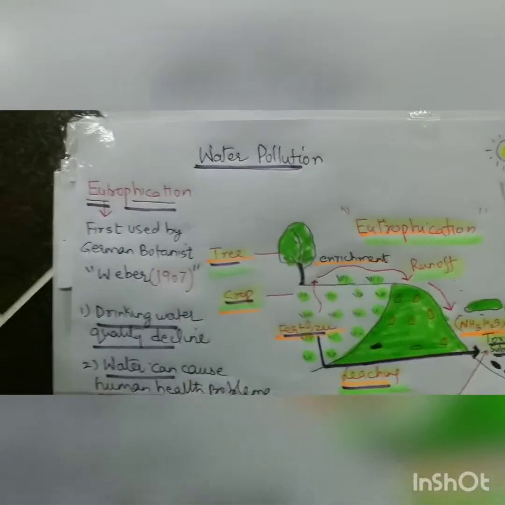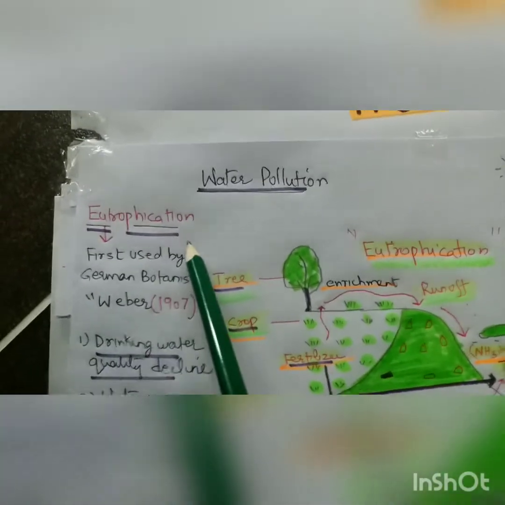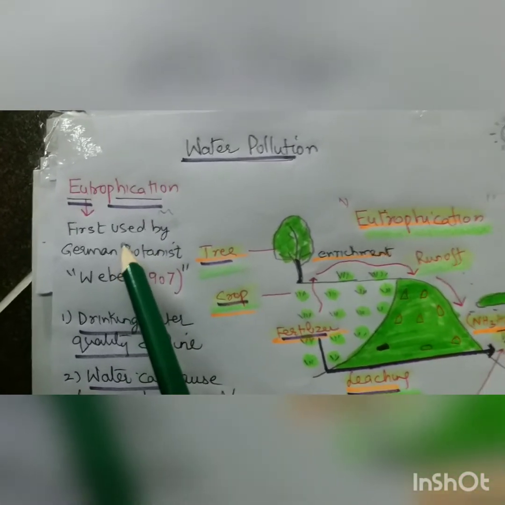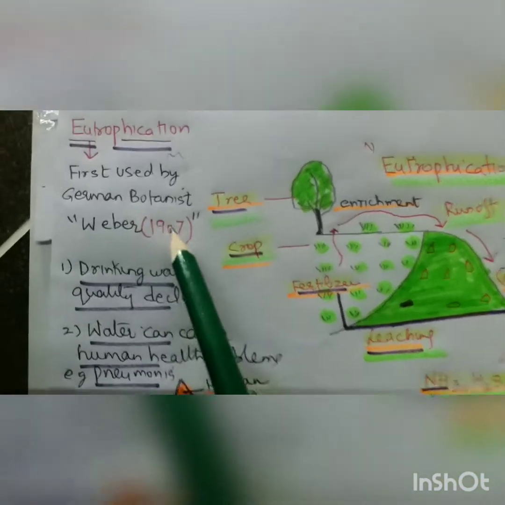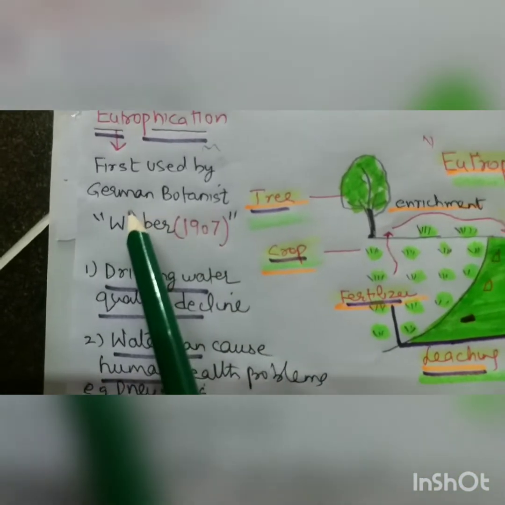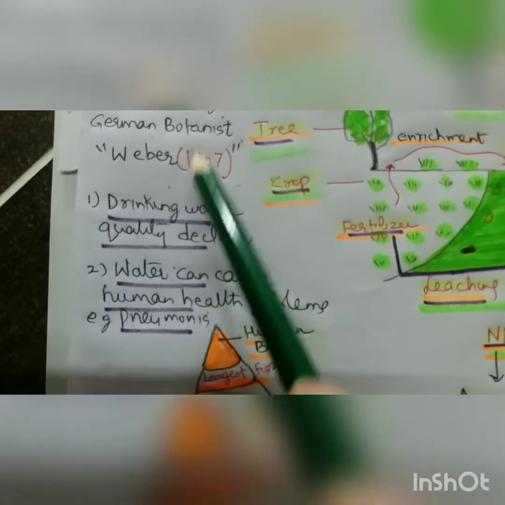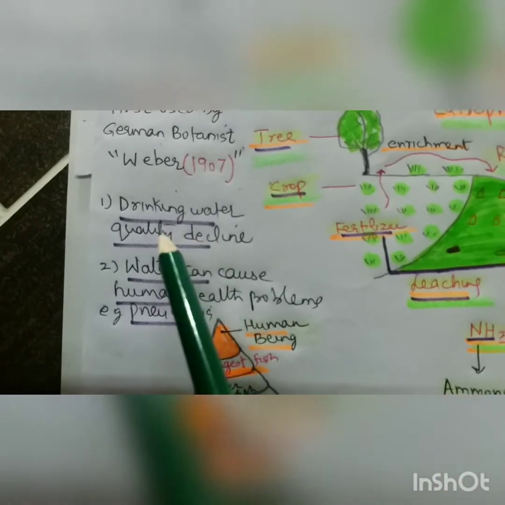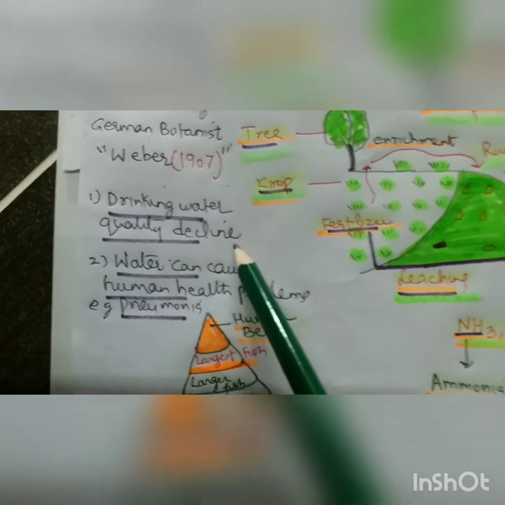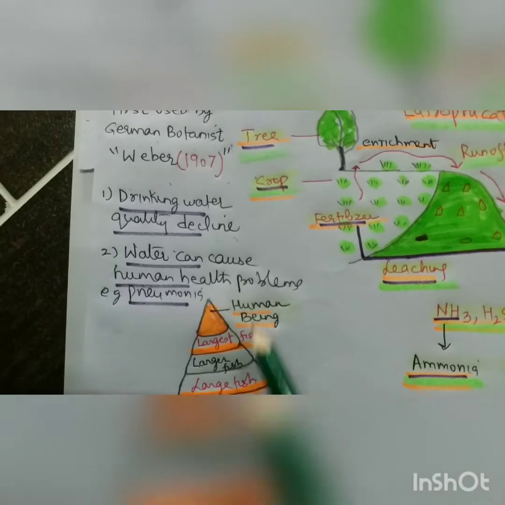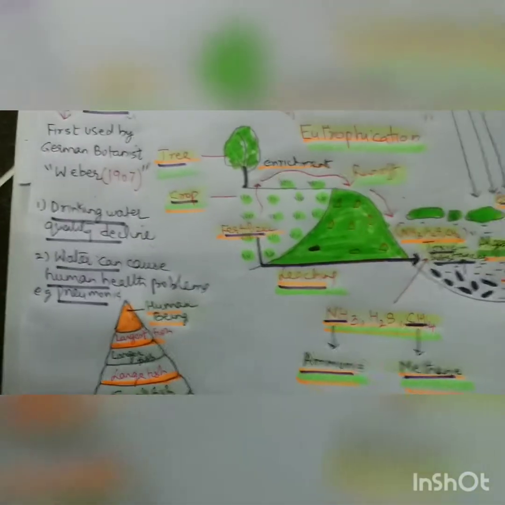So to understand, I just want to tell you this one. What is eutrophication? We already told. It is the enrichment of a water body with excessive nutrients leading to the growth of algal blooms. The word was first used by the German botanist Weber in 1907. Its effects are a decline in drinking water quality, making the water not suitable for drinking. It can cause human health problems like pneumonia and a lot of other diseases, right?